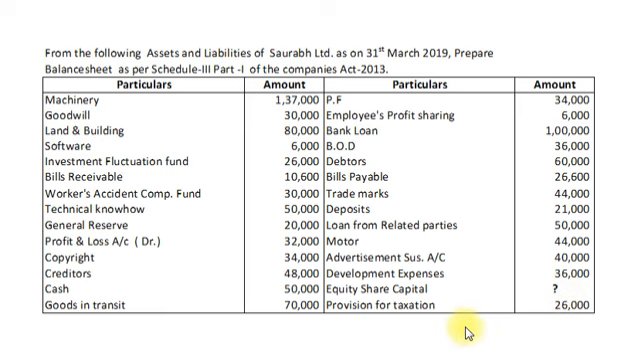So first of all, let us classify all the financial items given in the question for respective heads and subheads of balance sheet.